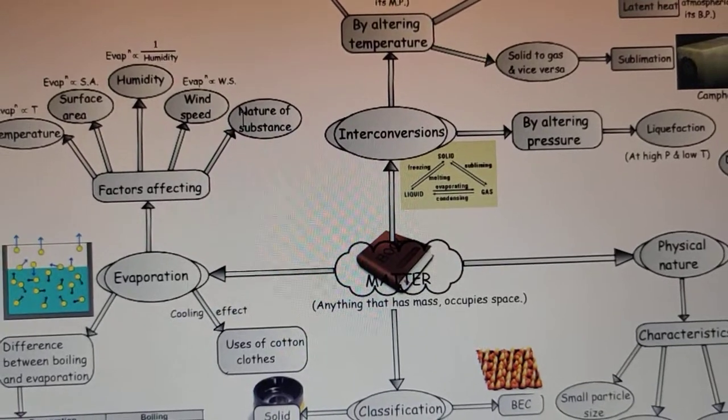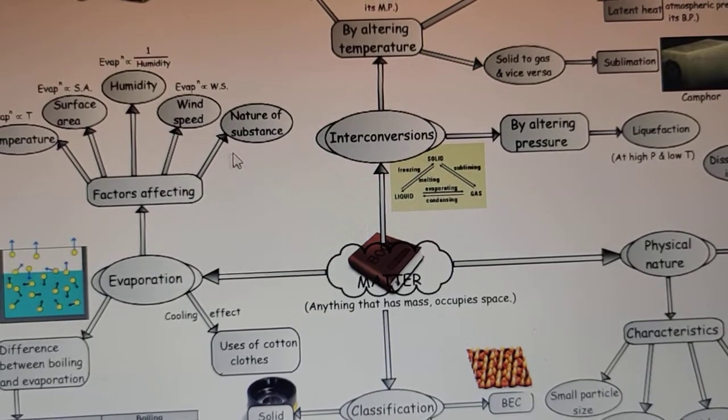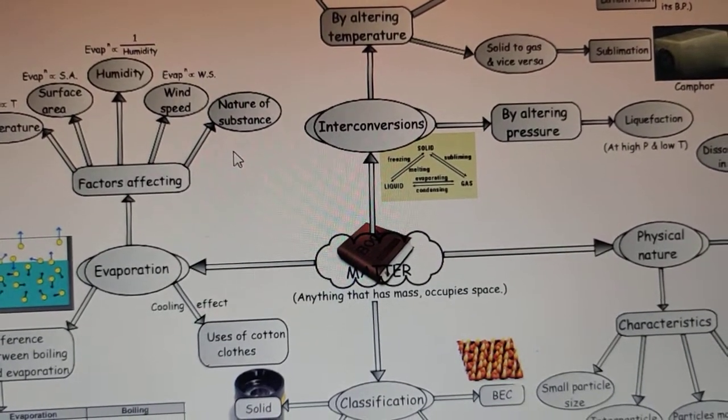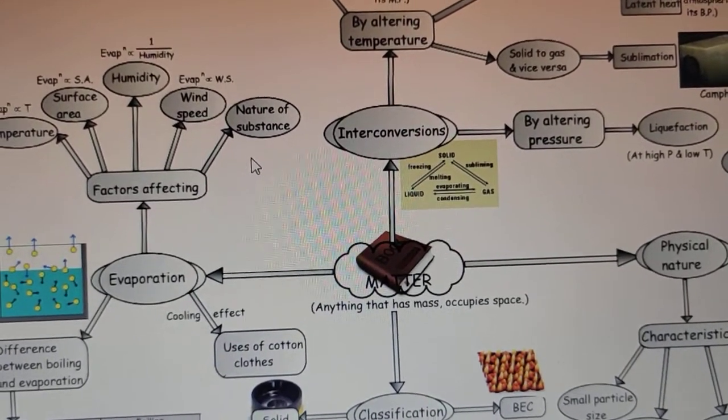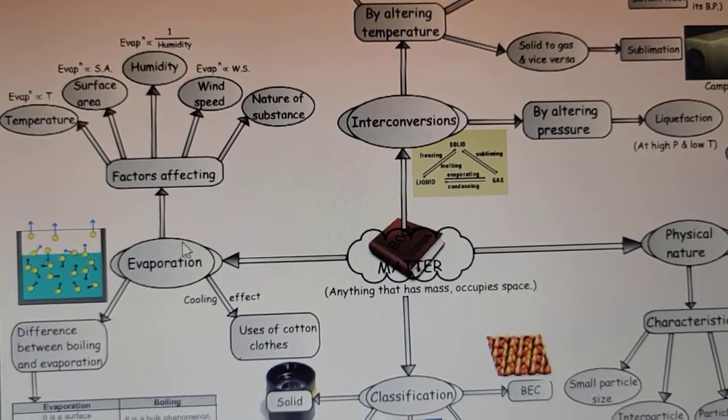And then the last one but not the least of course is the nature of substance. That a substance should be volatile. Volatile means it should have a capability to evaporate. Okay students, so these are the major 5 factors which affect the extent of evaporation.